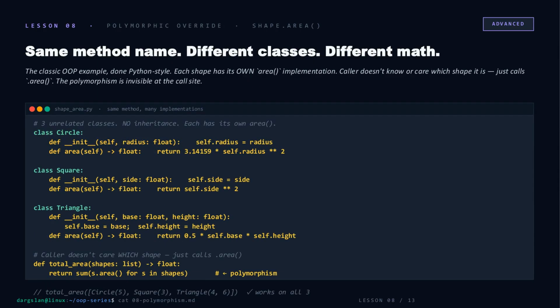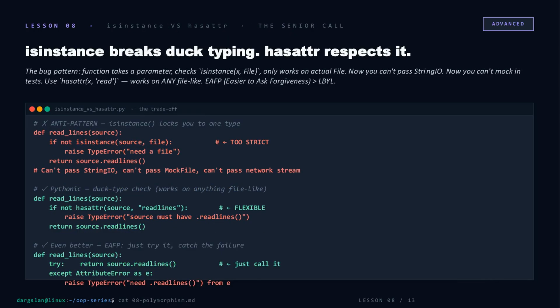Same idea, classic example. 3 shapes, circle, square, triangle, completely unrelated, no base class, no inheritance tree. Each one just defines its own area with whatever math makes sense for that shape. Then total area iterates and calls .area on each, and Python figures out which implementation to run. The caller never asks what kind of shape it's holding. It just trusts the method exists. Now here's where that trust gets tested.